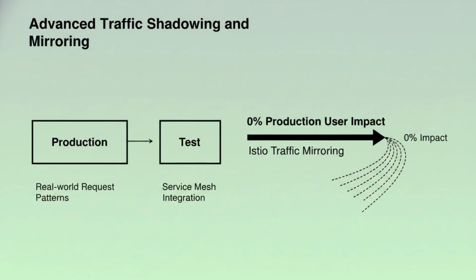One of the most effective ways to test capacity without impacting users is traffic shadowing. Using a service mesh like Istio or Linkerd, we can mirror 100% of production traffic to a test environment. This allows us to observe how new deployments handle real-world payloads, header complexities, and request patterns with 0% production impact. This technique provides a safety net, enabling engineers to identify bottlenecks in the staging environment before a single production